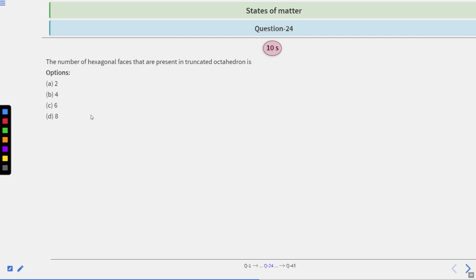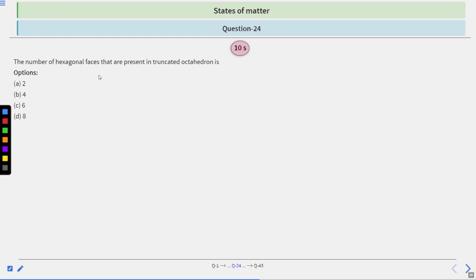Moving on to question number 24. The number of hexagonal faces that are present in truncated octahedron is, options are 2, 4, 6 or 8. You have 10 seconds to solve this question. After that, we will see the answer.